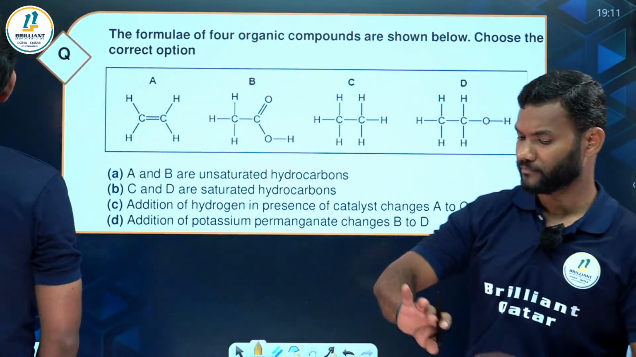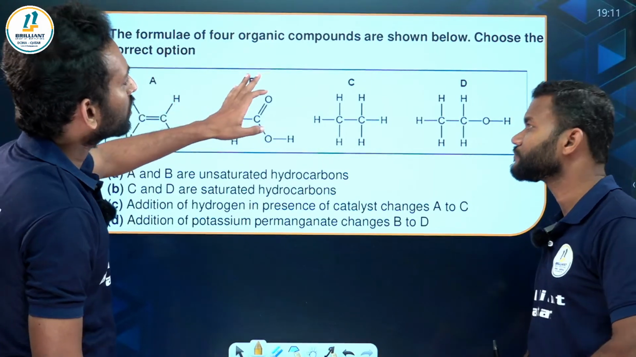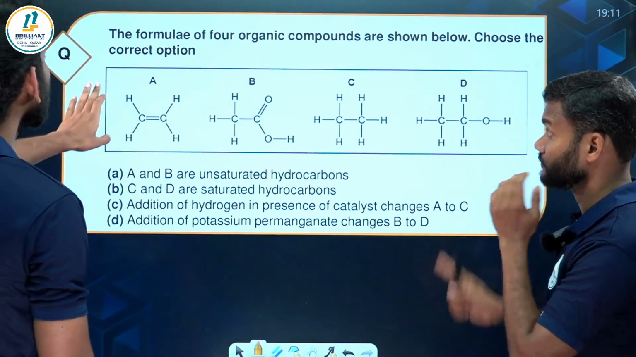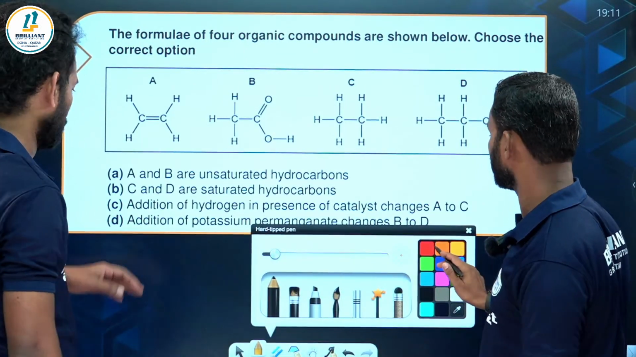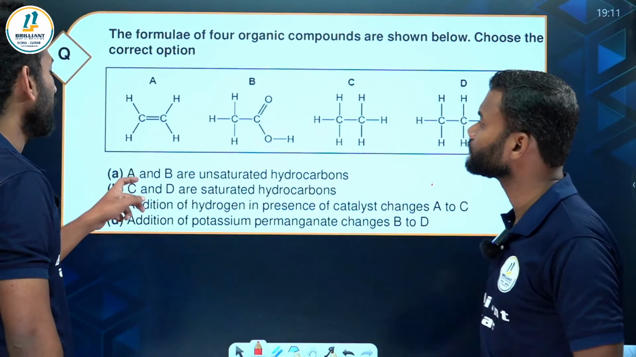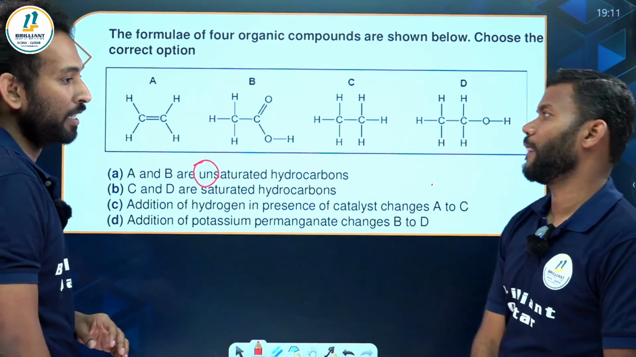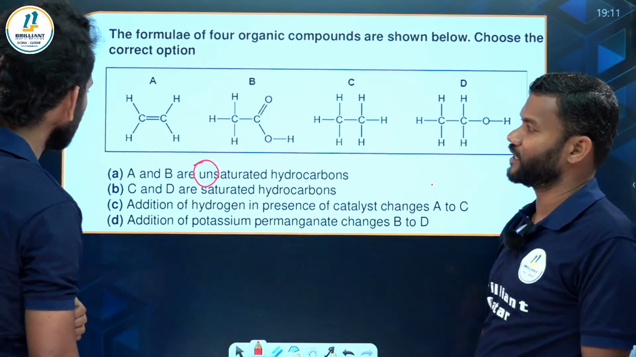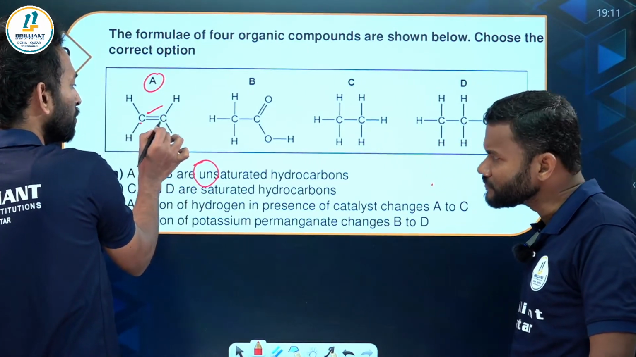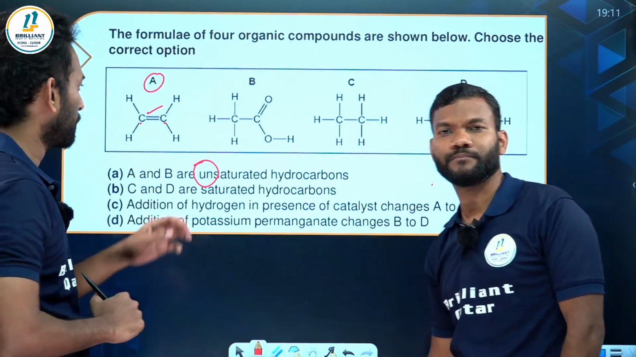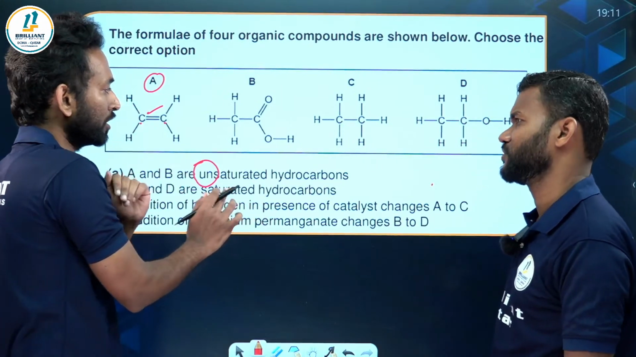So just look at the question. The formulas of 4 organic compounds are shown below. Choose the correct option. Option A: A and B are unsaturated hydrocarbons. A is unsaturated because you have a carbon-carbon double bond. Then B: whether B is unsaturated, that is the question.